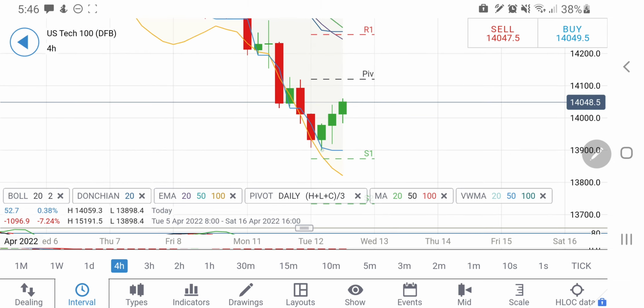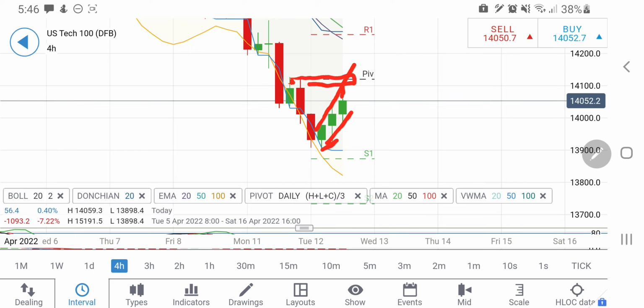See how it is trying to shift gears, like the gears of a car. See lower highs and then suddenly the slope has changed. It is now trying to act very bullish out there. And if you consider this, then probably it may try to hit this zone at 14100, 14120. That could be the first target, and beyond that the next target is around 14210. In fact, it can rise beyond that also.